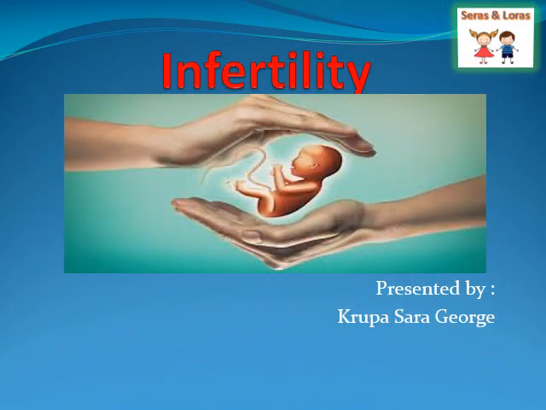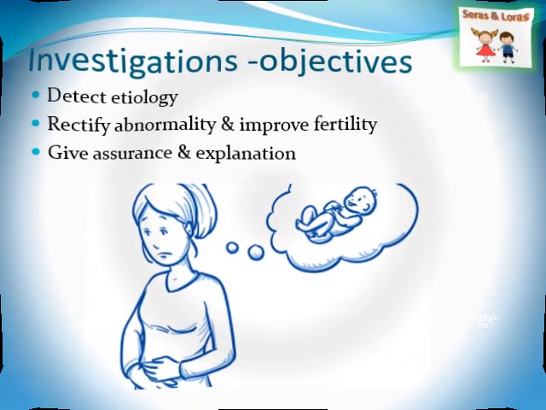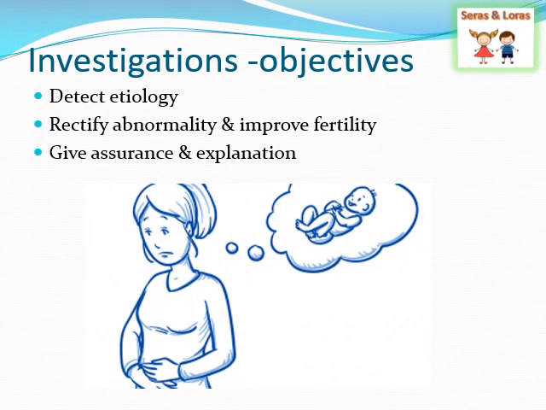So in this section we are going to deal with the investigations that are usually done to find out the causes of infertility. Here we are seeing the objectives of investigations. The first is to detect the etiology, to find out the cause behind the infertility.